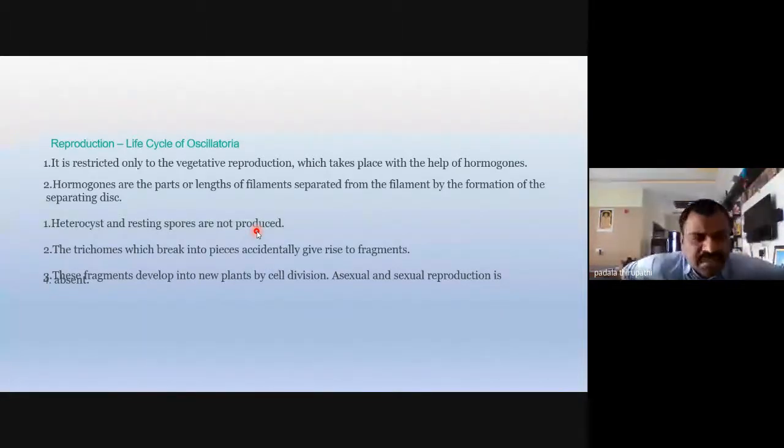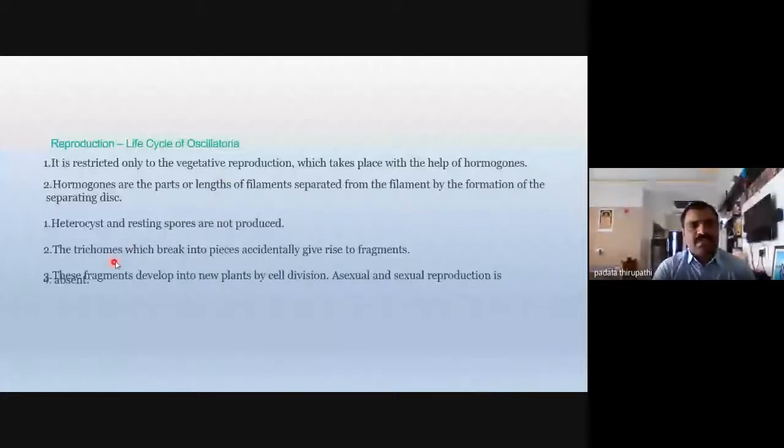The main function of the heterocyst is the fixation of nitrogen from the atmosphere. The akinete is able to produce a new thallus whenever favorable conditions occur. The akinetes are produced from the filament of Nostoc and Anabaena. But in Oscillatoria, heterocysts and resting spores are absent.